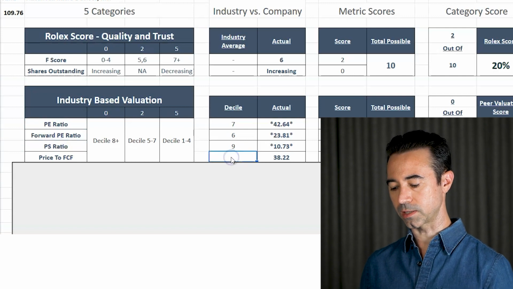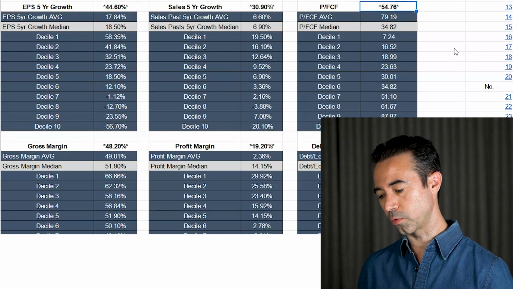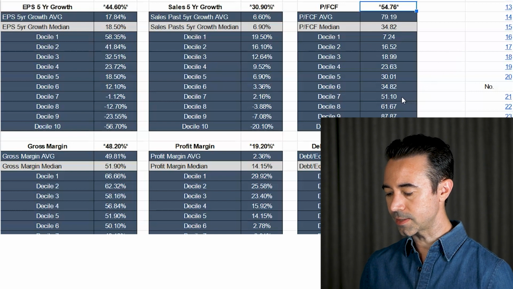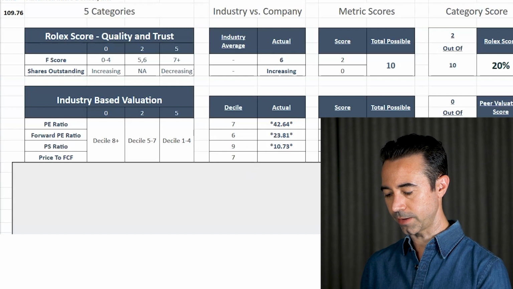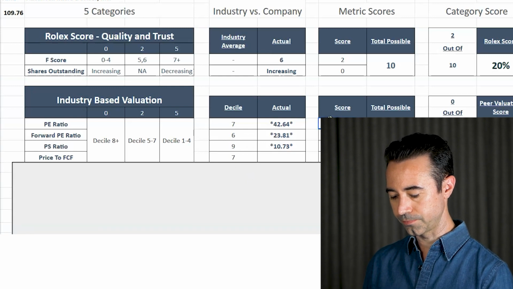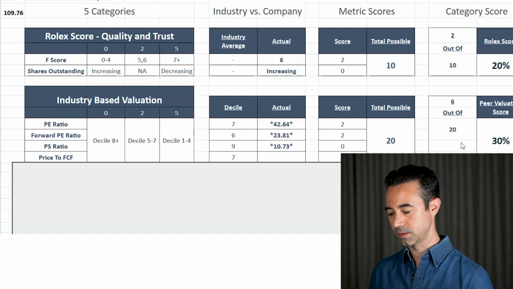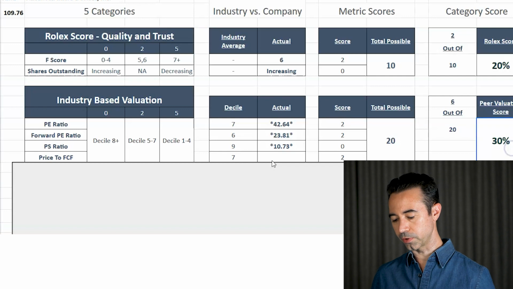Next we have price to free cash flow. Here we can see the deciles for price to free cash flow. AMD's is 54.76, so this is about a 7th decile, which also gets just 2 points. So here we have the scores: 2, 2, 0, 2. So it looks like the pure valuation score for AMD is going to be 30%.